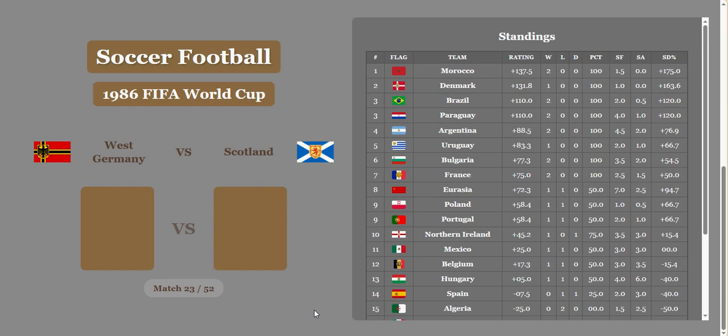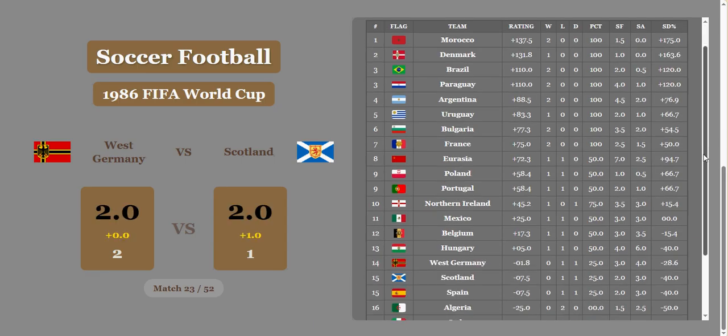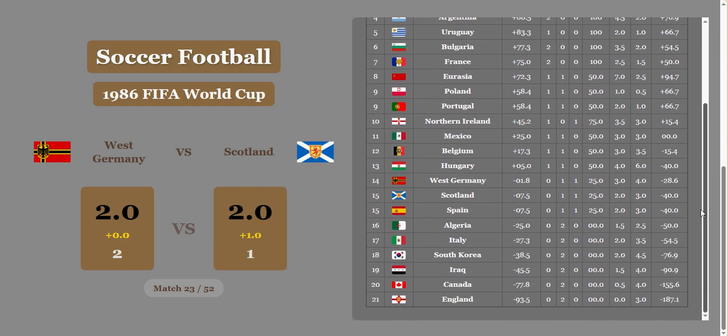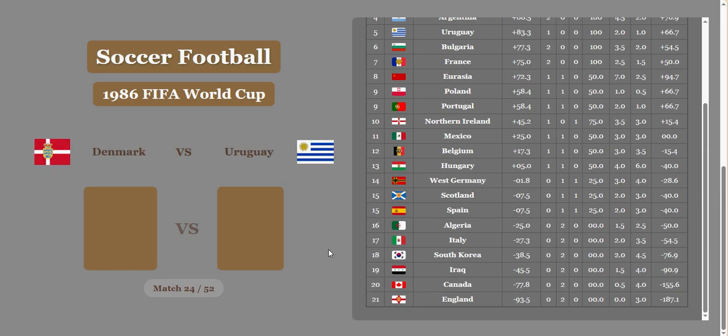West Germany versus Scotland. 2-1. Let's see what the economics say. Oh, they say it's a draw, and West Germany and Scotland will tie, and the result of that is West Germany in 14th, Scotland in 15th. Scotland's tied with Spain in 15th, I should say.